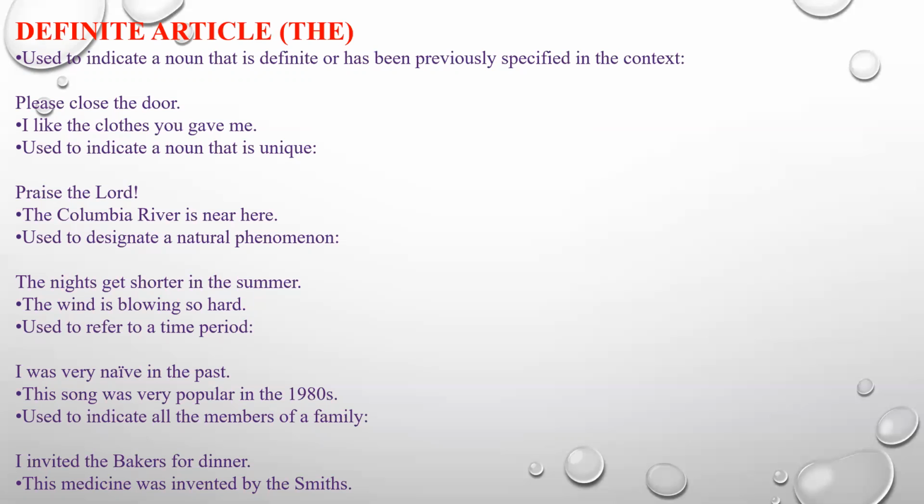I like the clothes you gave me. So you have already given the clothes and you're mentioning those particular clothes. So you're very specific and you are specifying that particular object that is previously known to the speaker or the listener. Both of you are specific about one topic, so you are using the definite article the.